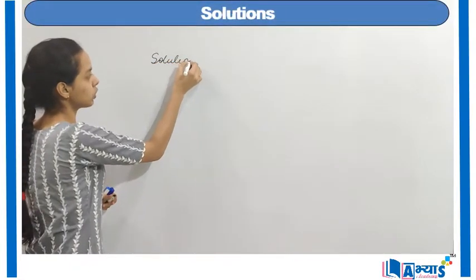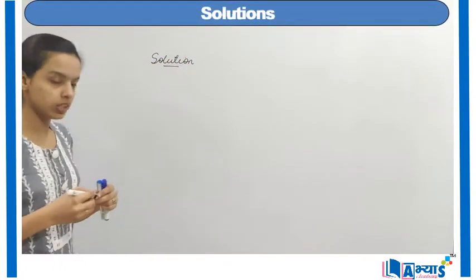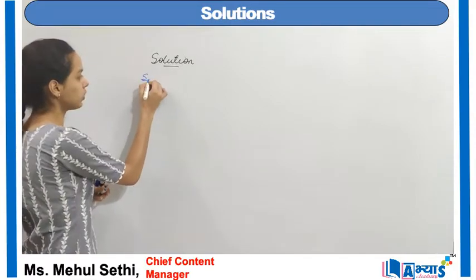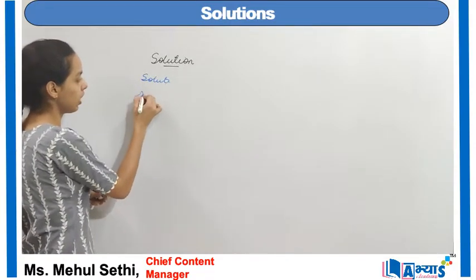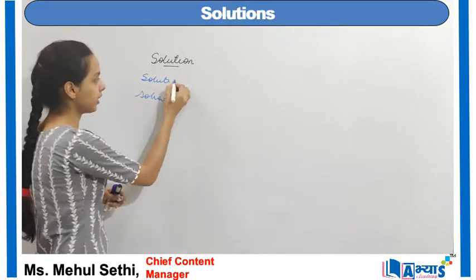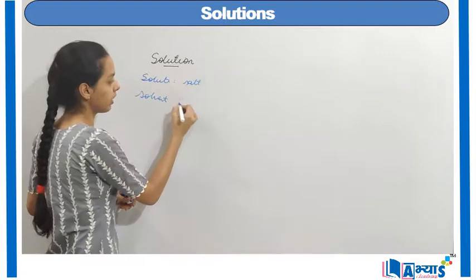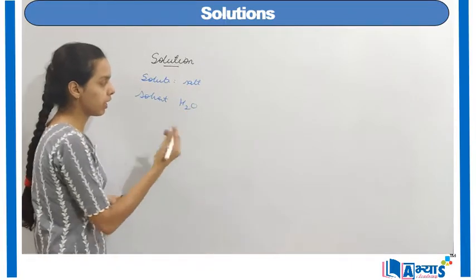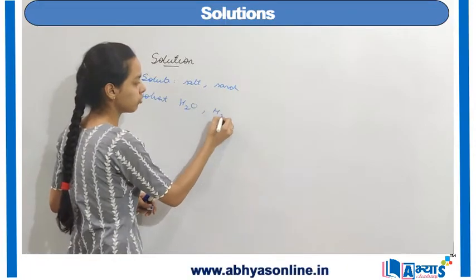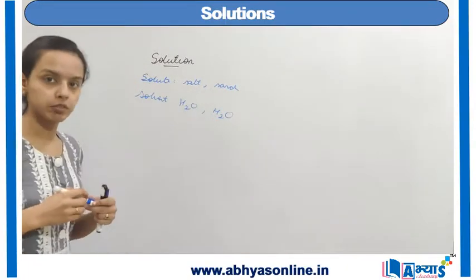Concept on solutions. Whenever a solution is made, it is made up of two substances: one is known as the solute, the other is known as the solvent. For example, if I take salt and mix it in water, and then take sand and also mix it in water, these are two types of solutions.